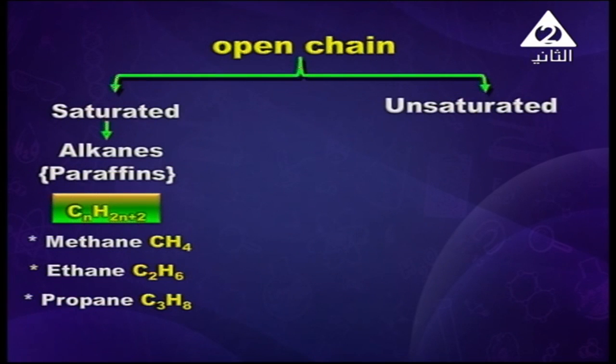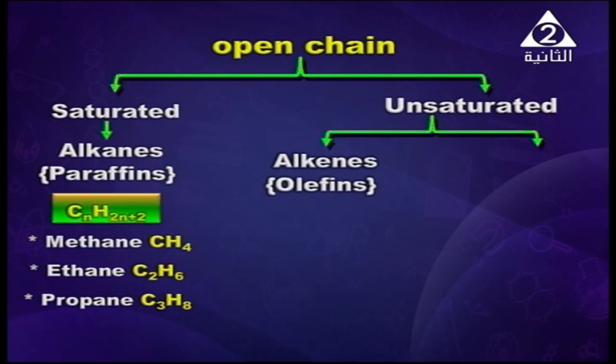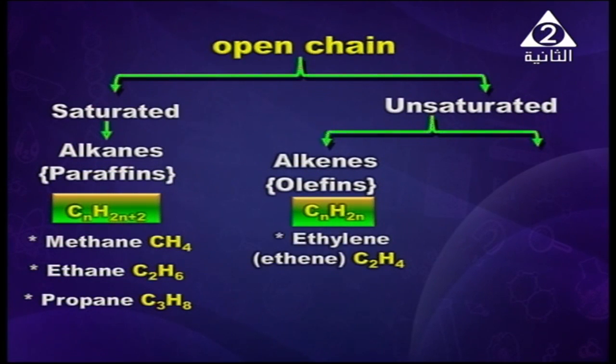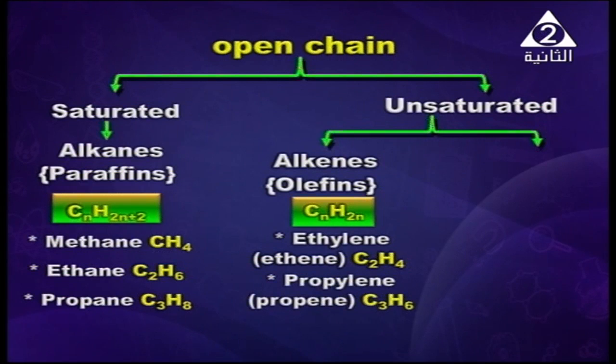And the other type of open chain hydrocarbon is unsaturated hydrocarbon, which can be divided into 2 types: alkenes or olefins, which have general molecular formula CnH2n, for example ethylene or ethene C2H4, or propylene or propene C3H6, and butene C4H8.